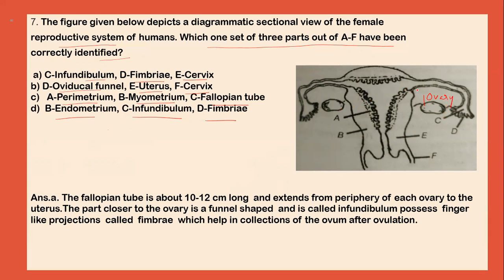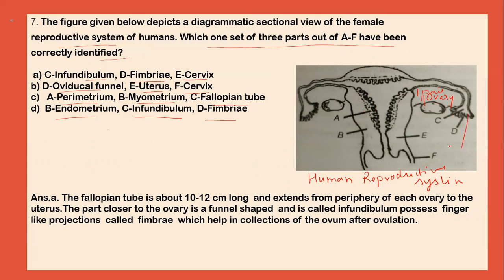Now we know that a pair of ovaries is present in the human reproductive system. So this diagram represents the human reproductive system. It consists of first a pair of ovaries.